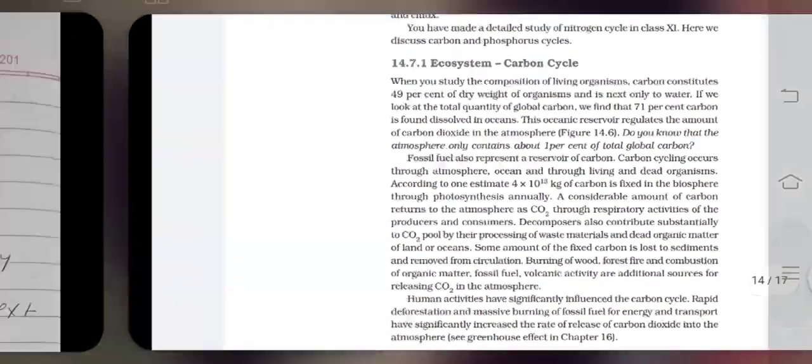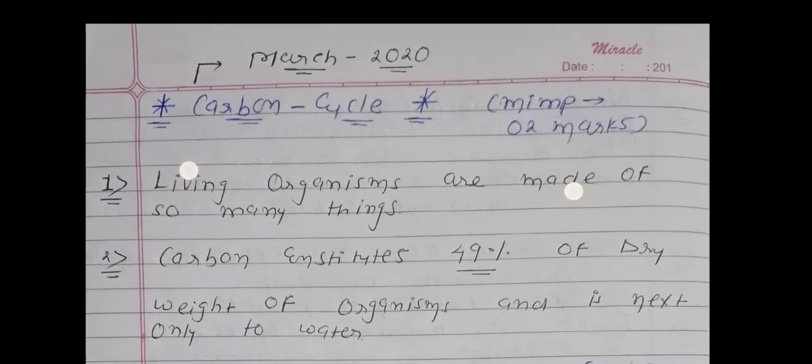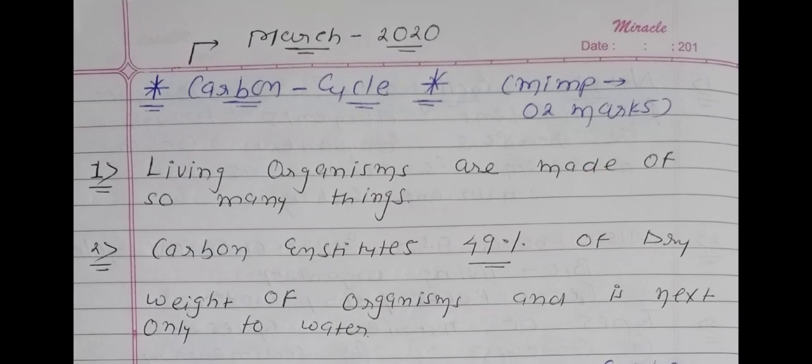Okay, so now we are going to the easy language notes. See the title, carbon cycle. It is the most important question of 2 marks, and this question was asked in the board examination taken in March 2020. So in the last board examination this question was asked in the biology paper.